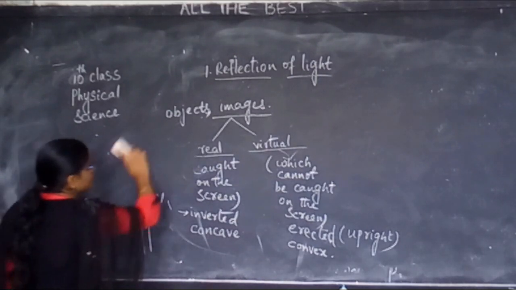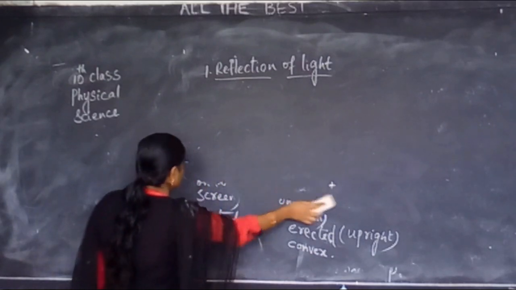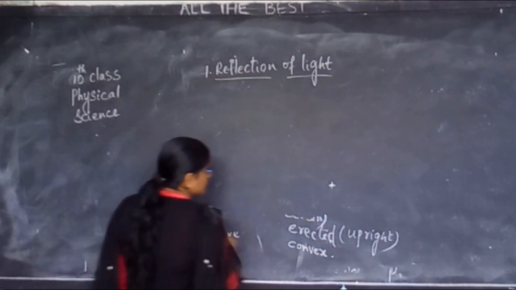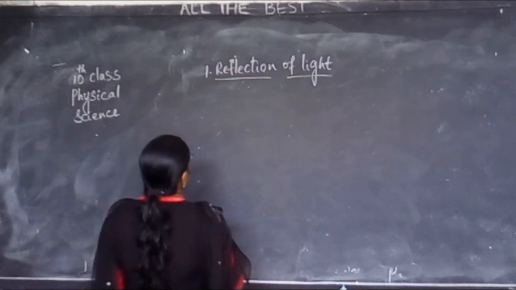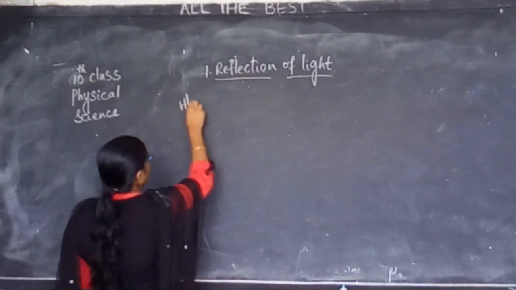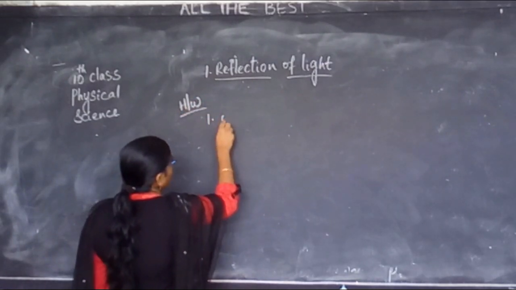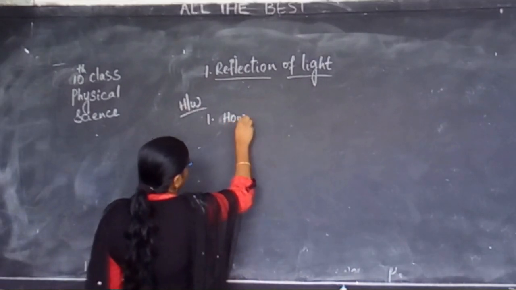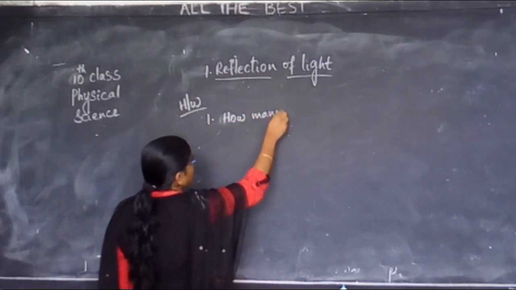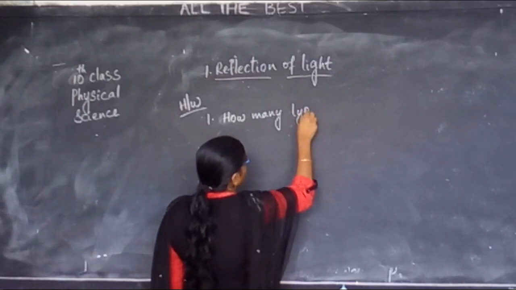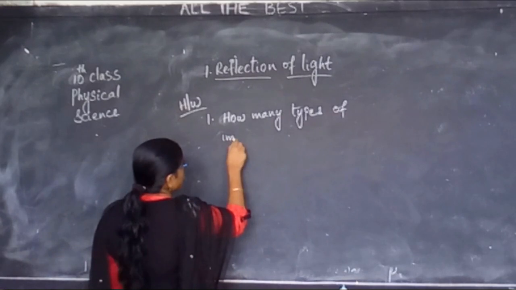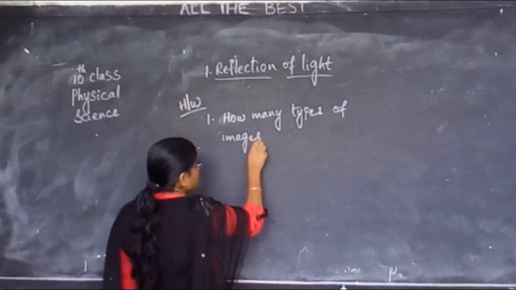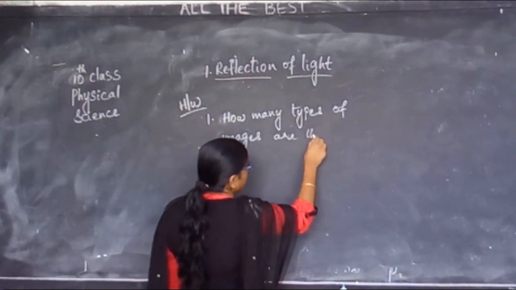Today, you note down your homework. How many types of images are there?